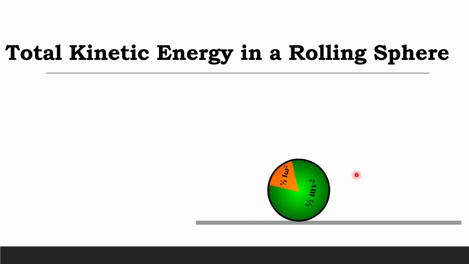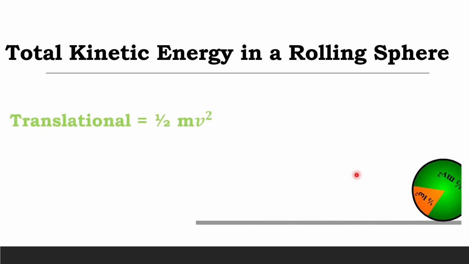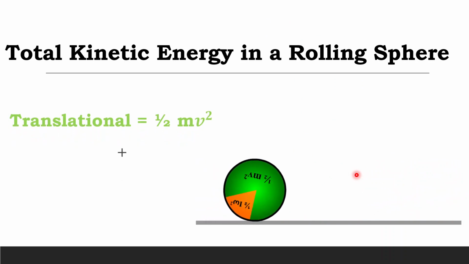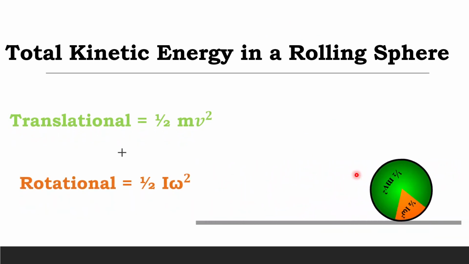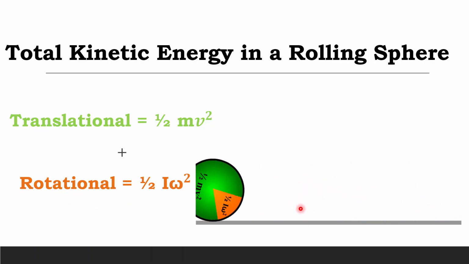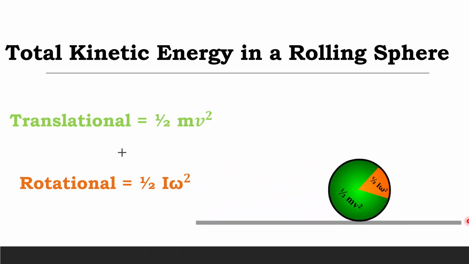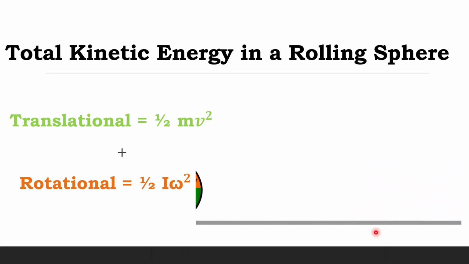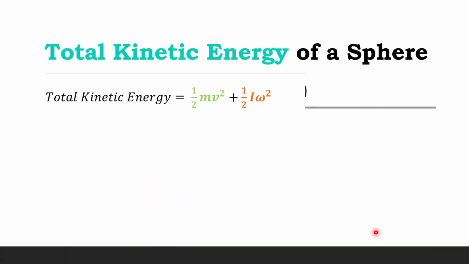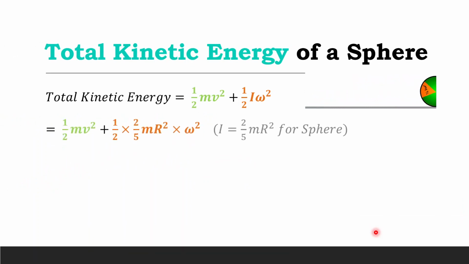Since rolling is a combination of translation and rotational motion, the total energy is the sum of translational kinetic energy and rotational kinetic energy. The green color of the sphere denotes the translational kinetic energy, and the orange color of the sphere is the rotational kinetic energy. I will explain why the green area is greater than the orange area in a while. Thus, the total kinetic energy is half mv squared plus half I omega squared. For a sphere, it is half mv squared plus half into 2 by 5 into mr squared omega squared, since the moment of inertia is 2 by 5 mr squared for a sphere.